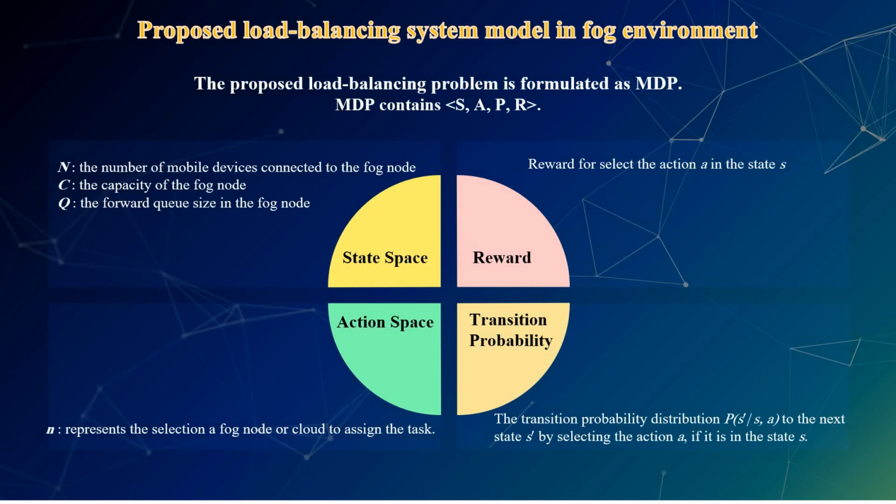S is the state space that consists of 3 members, where n is the number of mobile devices connected to the fog node, C is the capacity of the fog node, and Q is the forward queue size in the fog node. A is the action space, where n represents the selection of a fog node or the cloud to assign the task. P is the transition probability. R is the reward for selecting the action A in the current state.